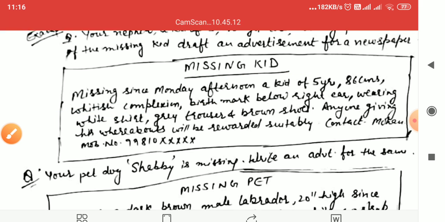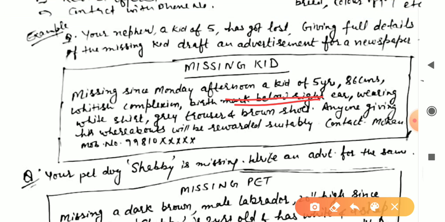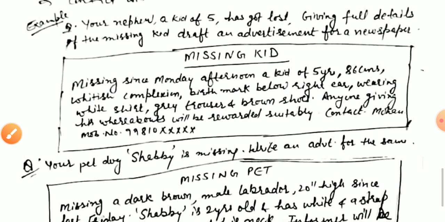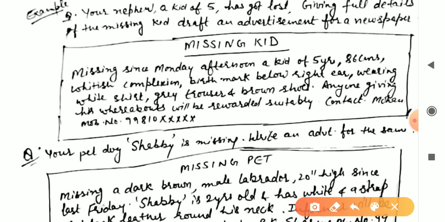It means there is also a mark, that is an identifying mark, you can say, below the right ear, जो दायां कान है उसके नीचे. Wearing white shirt, grey trouser, and brown shoes. It means when he was lost, he was wearing all these types of dress: white shirt, grey trouser, and brown shoes. And next, the reward. Anyone giving his whereabouts will be rewarded suitably. So you will have to write like that. And at last, contact Mr. so-and-so on mobile number. In these cases, sometimes the contact numbers of police should also be included.